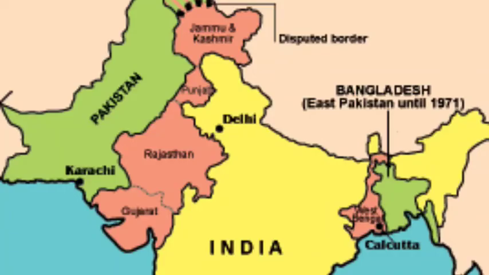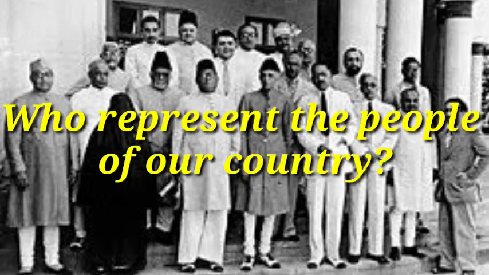Now we will discuss how the British practiced their divide and rule policy. You already know that all the Congress ministers resigned in October 1939. So at that time, another question was raised. What is that? Who represents the people of the country?